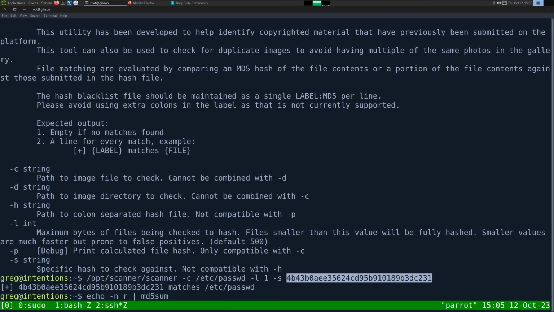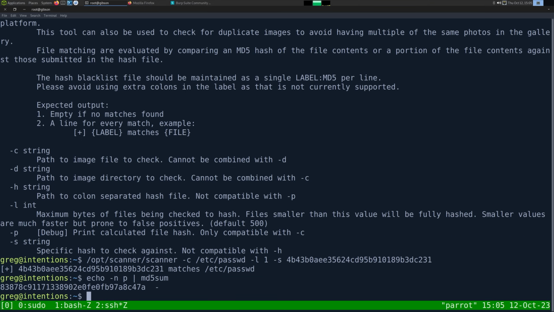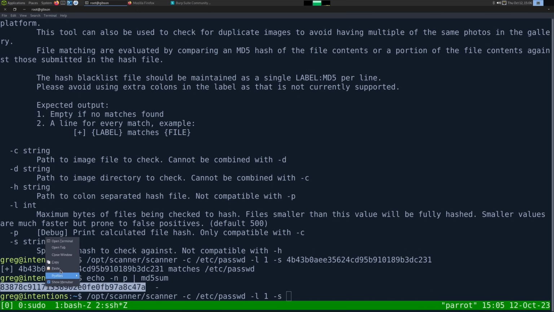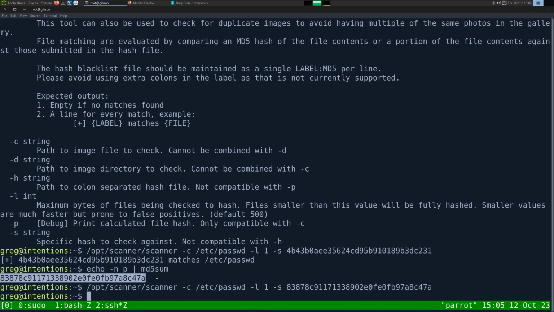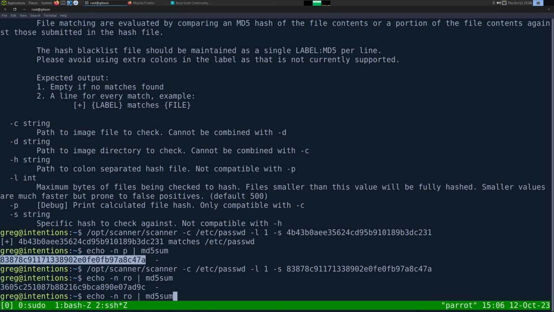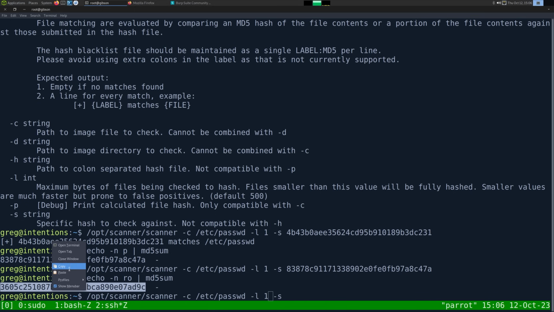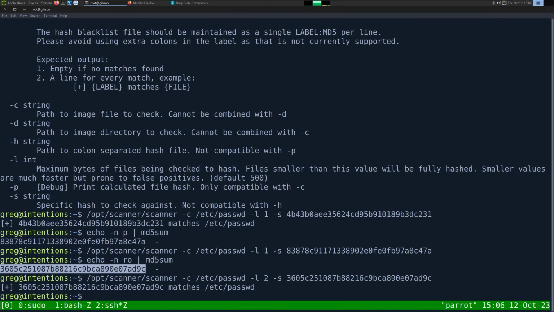If we did a completely other MD5 sum, so let's just do P, and we run it against this, it doesn't match. So essentially what we're going to do is create a program that will leak characters 1 byte at a time and just keep incrementing this, right? So now we did the MD5 sum for ROO because the first 3 characters are that, and we have it matched. So this is now going to become a coding challenge.